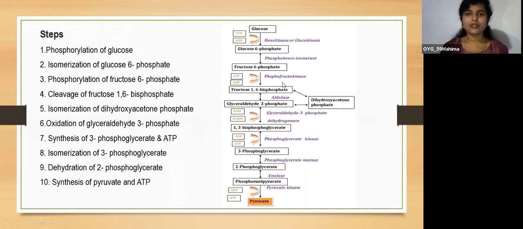Here you can see there are arrows on only one side in some steps, and on both sides in others. The two-sided ones are reversible. The first step, one middle step, and the last step, these three, are irreversible steps. Once glucose has been converted into glucose 6-phosphate by hexokinase or glucokinase, with the same enzyme glucose 6-phosphate cannot be converted back into glucose.